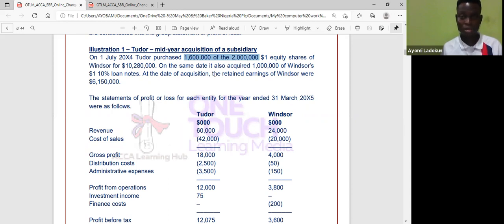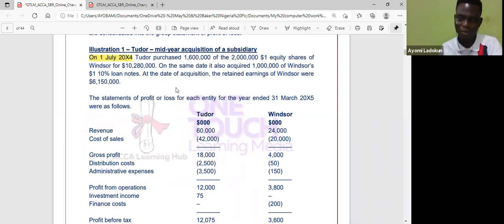Please let your calculator be by your side so that we can be on the same page. I'm also pressing my calculator. So that is an 80% control. On the same day, it acquired 1 million of Windsor $1 10% loan notes. At the date of acquisition, the retained earnings of Windsor were 6,150. So that was the retained earnings when it acquired on 1st July 20x4.